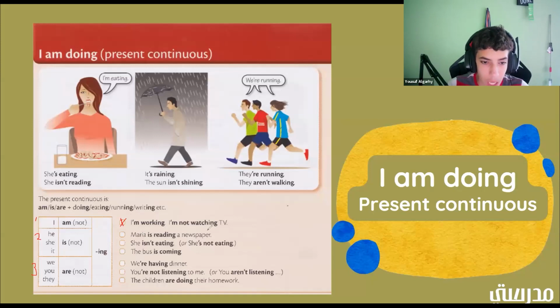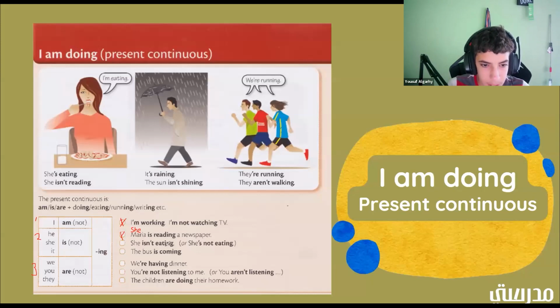Maria is reading a newspaper. So Maria is reading a newspaper. All right. So let's say Maria wasn't here and let's just put she. If we just have she here, which group would it be? It would be group 2. Good job. And would it be positive or negative? It would be positive. Good job. All right. Let's go ahead and X this one out.